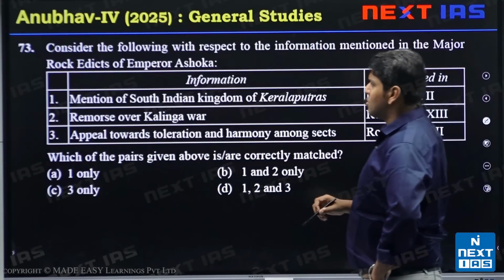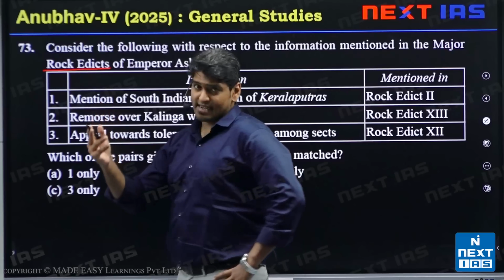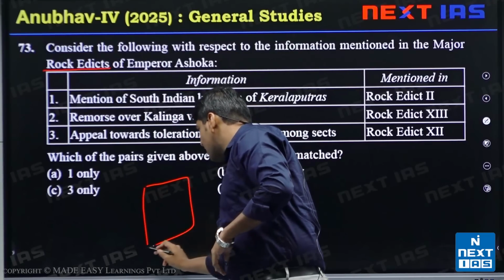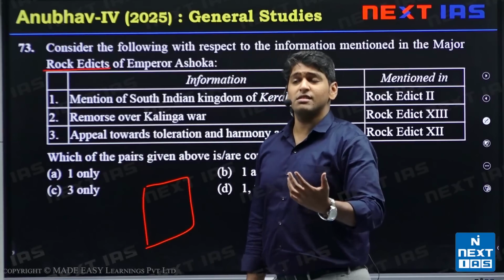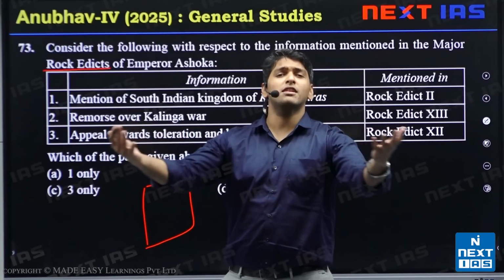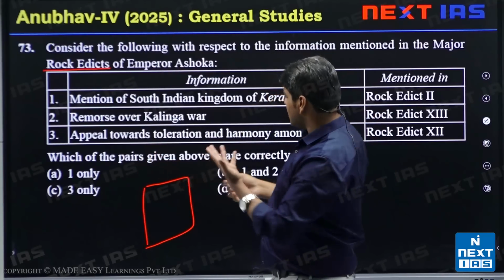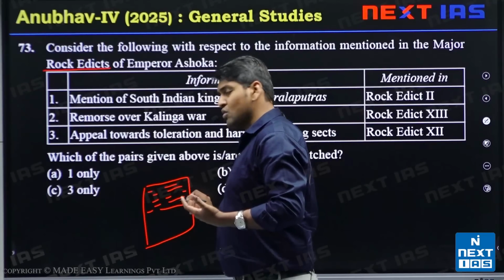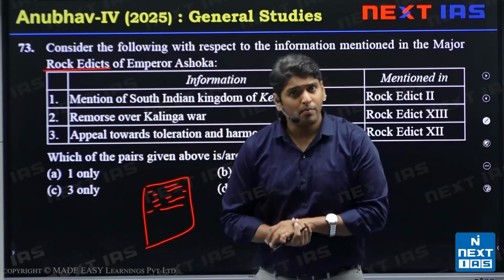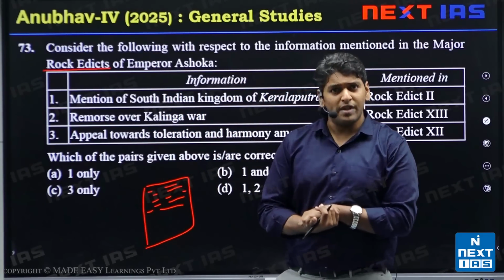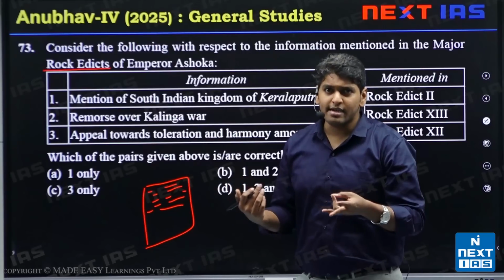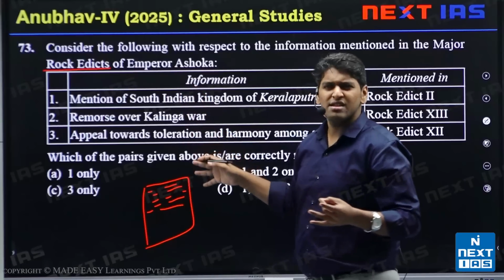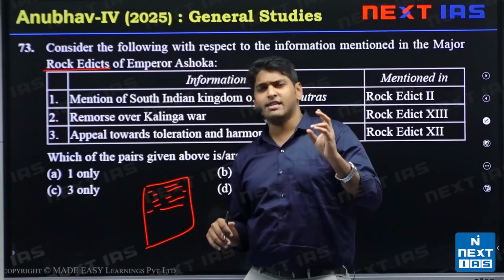So the next question talks about rock edicts. So we'll see what an edict is. Edicts are stone tablets wherein administrative orders, or what the king wants for public consumption and perpetuity, are written. It is inscribed on a stone tablet and put in very prominent places. There are 3 types of edicts: major edicts, minor edicts, and pillar edicts.